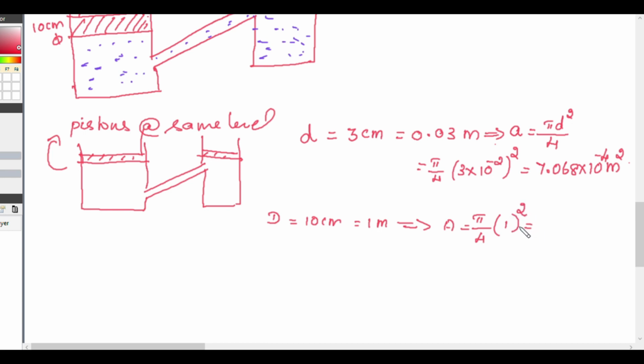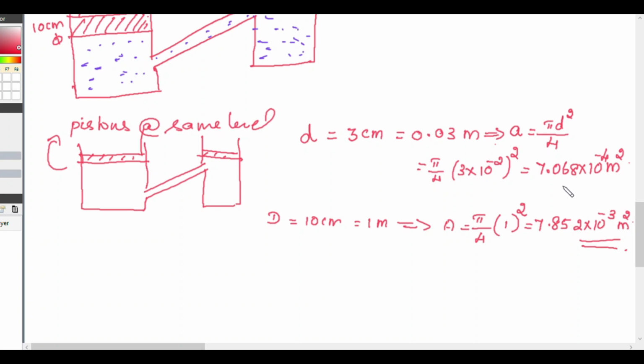So we get 7.852 into 10 raised to minus 3 meter square. So the area of the larger piston should be greater than the area of the smaller piston.